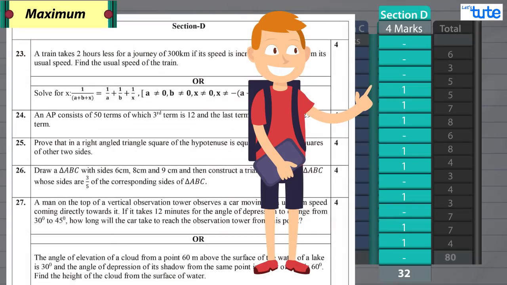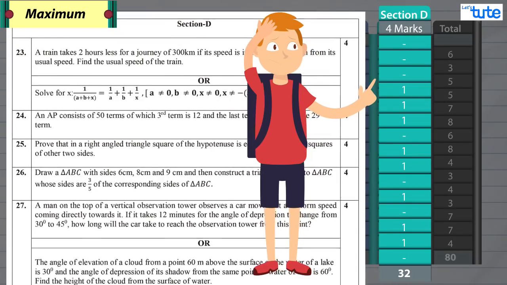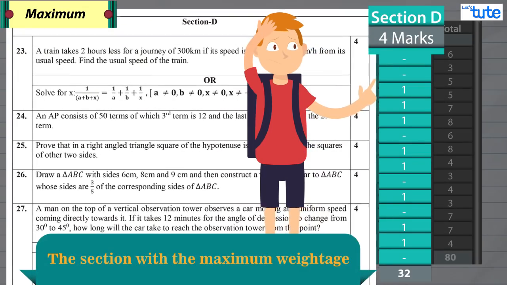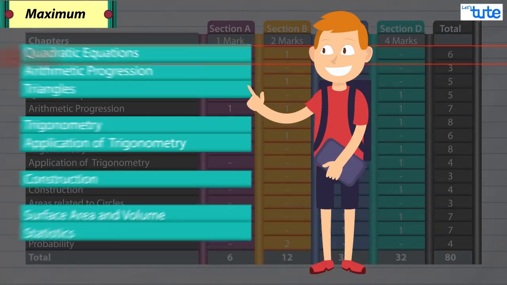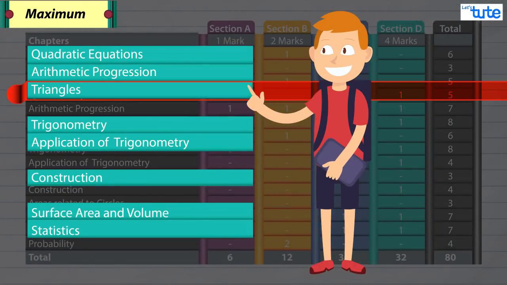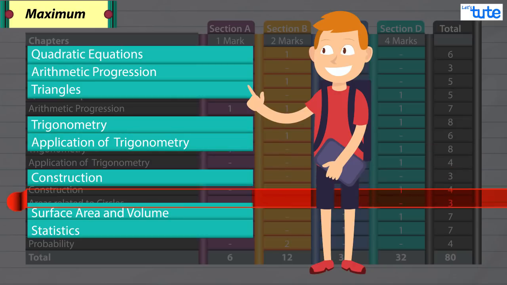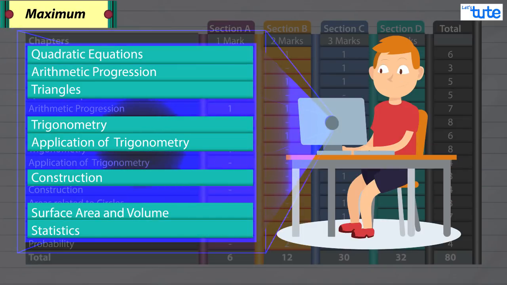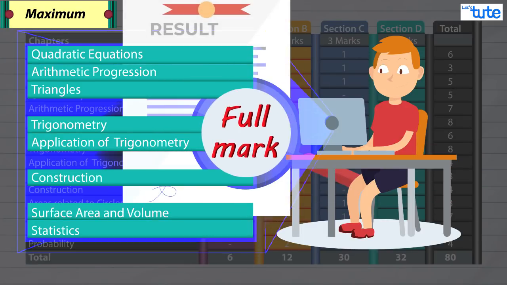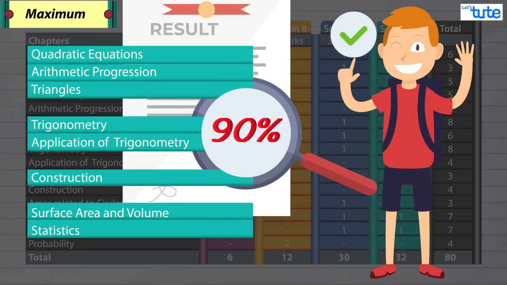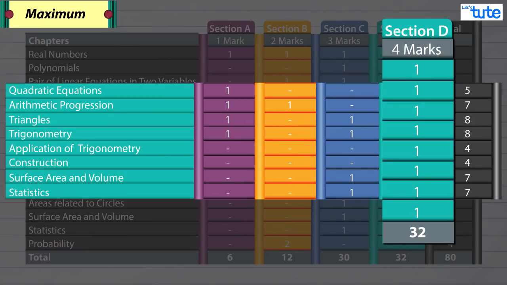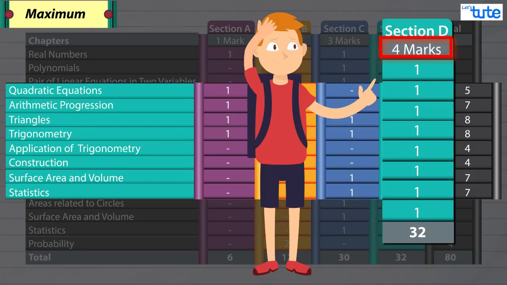For section D, this is considered to be the difficult section, but also the section with the maximum weightage. The questions are asked from these chapters only. Study these chapters thoroughly if you want to score full marks or 90% also. Now this section consists of 8 questions of 4 marks each. Don't get afraid of this section.